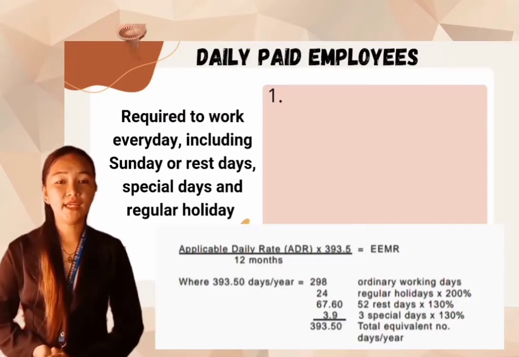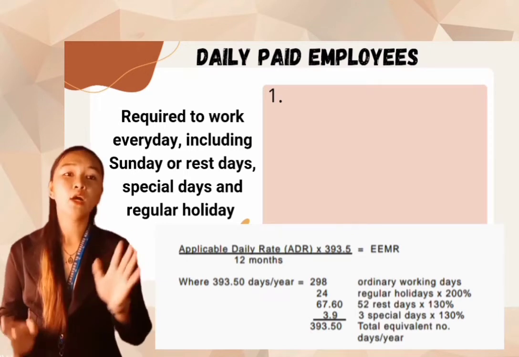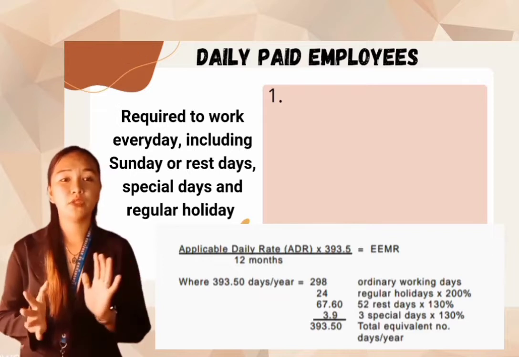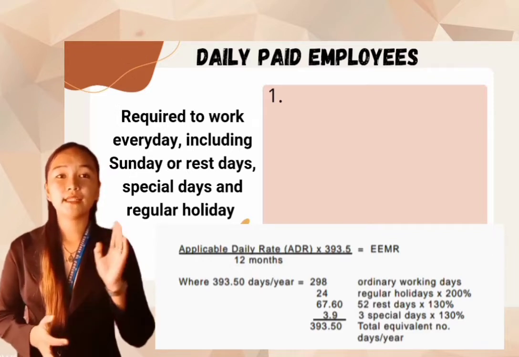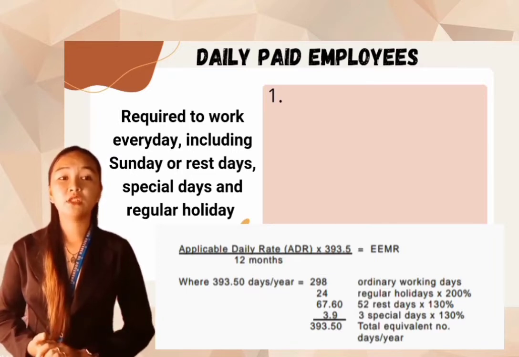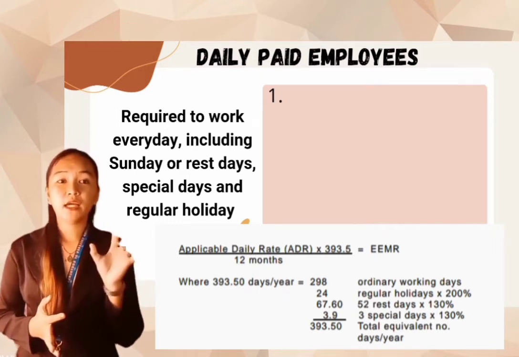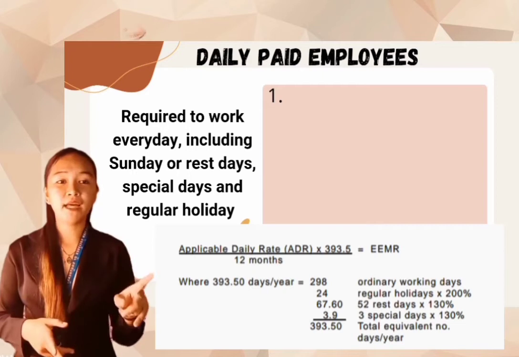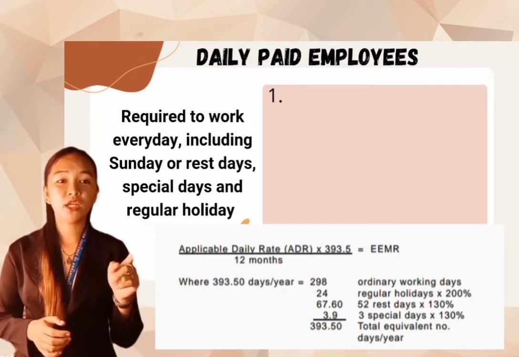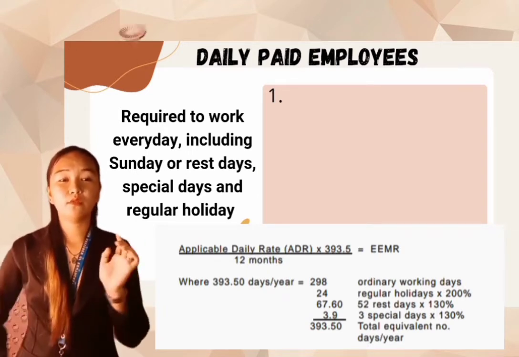The daily paid employees. So, for those who are required to work every day, including Sundays or rest days, special days, and regular holidays, here is the computation. The computation is the same as for the monthly paid employee, but it differs in the total equivalent number of days. So, the applicable daily rate or the ADR, times 393.5, which is the total equivalent number of days in a year, divided by 12 months, equals the EEMR.